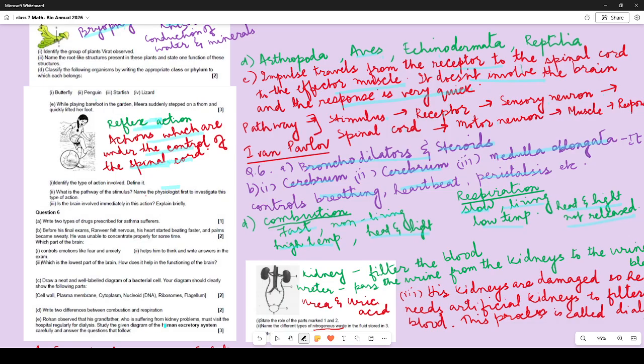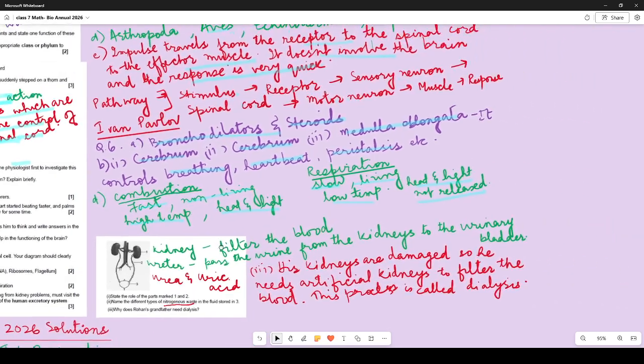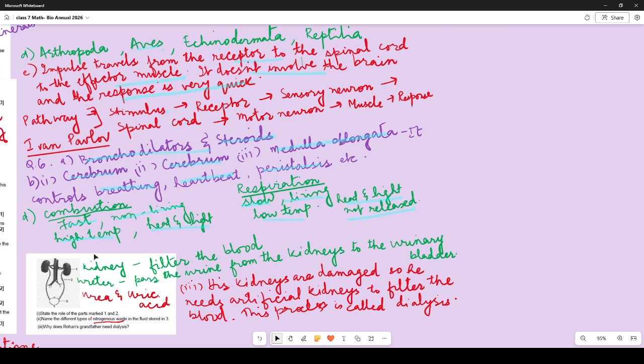Rohan observed his grandfather who is suffering from kidney problems. So over here state the role of the part marked 1 and 2. So you don't have to just label. Many of you have just labeled it. You have to mention their role. So kidneys, they filter the blood, and ureter, it passes the urine from the kidneys to the urinary bladder where it is stored. Right?